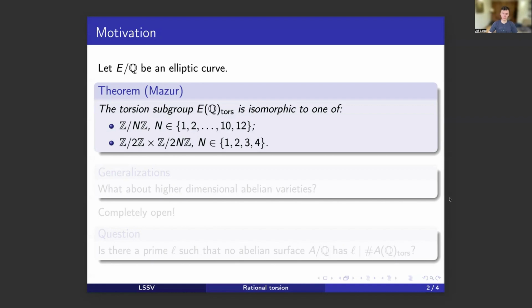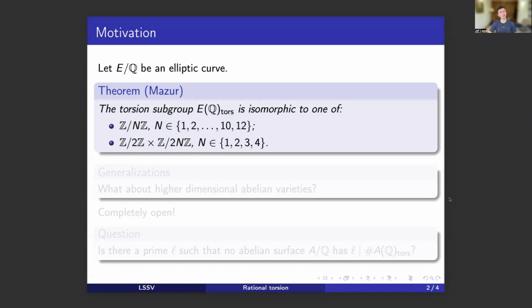It's either cyclic or Z mod 2Z times a cyclic group. And in each case, you can give a rational parameterization of all the elliptic curves that have such a torsion subgroup. And so this was a monumental achievement of arithmetic geometry of the 20th century. But generalizations so far have resisted many attacks.